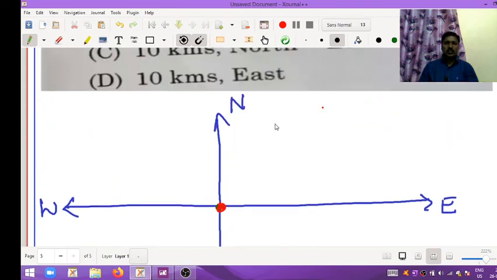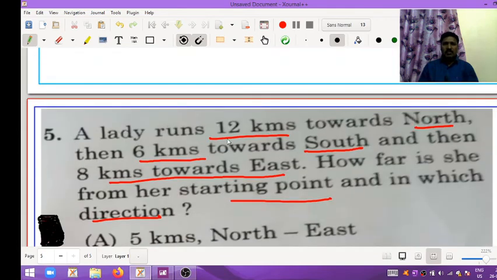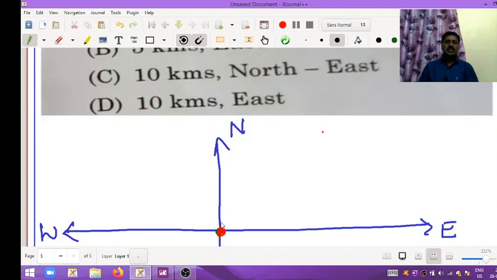According to the problem, a lady runs 12 kilometers towards north, from here to here.